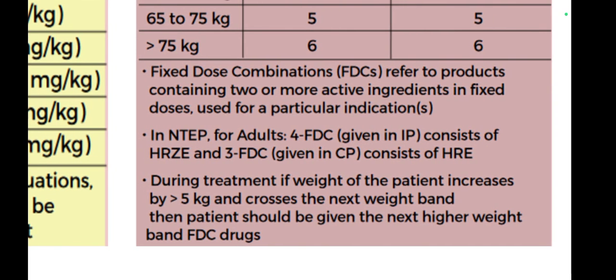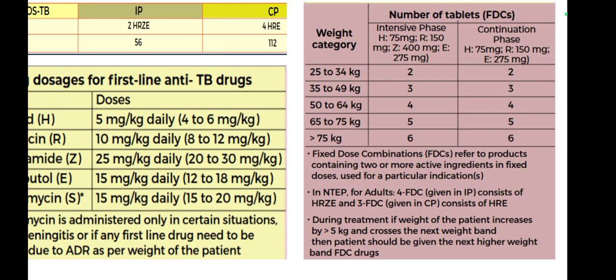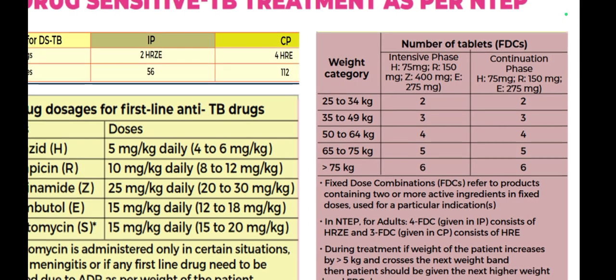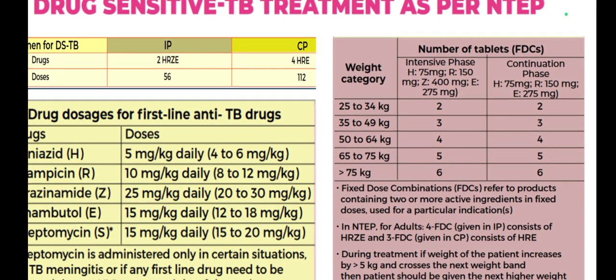During treatment, if the weight of the patient increases by more than 5 kg and crosses the next weight band, the patient should be given the next higher weight band FDC drug. So if somebody has gained weight and crossed the weight band category, then that ATT must be modified as per the weight of the patient.